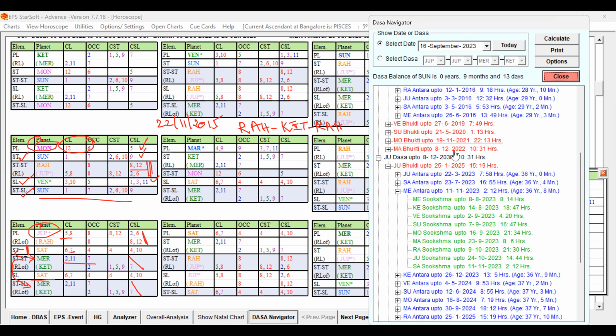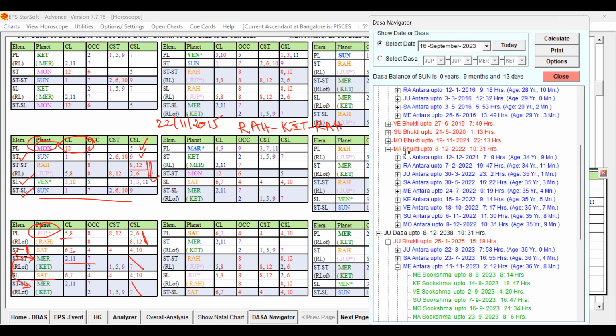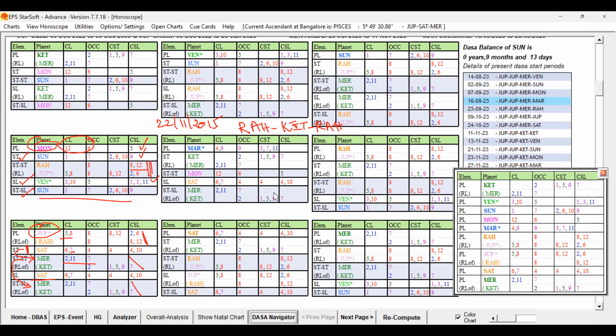Until 18 August is Ketu Antara, then after that Venus Antara. So the delivery happened during Mars Bhukti, Venus Antara.